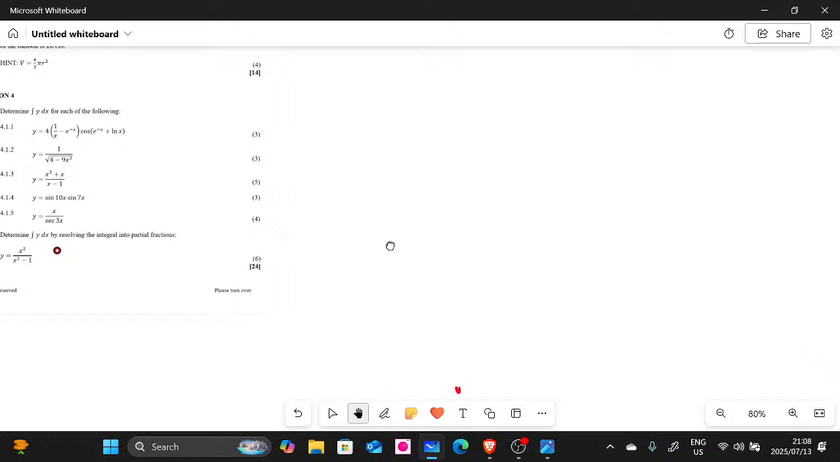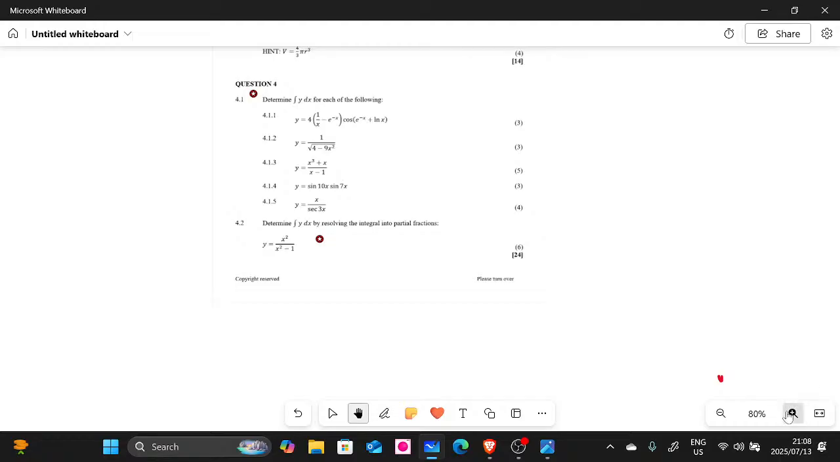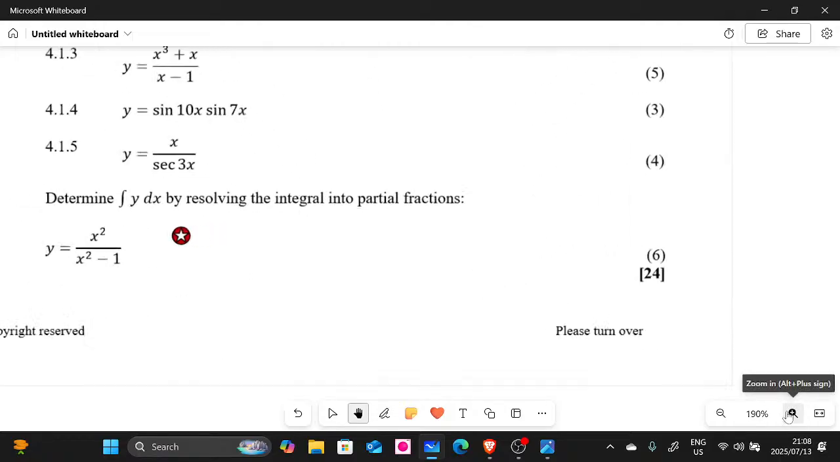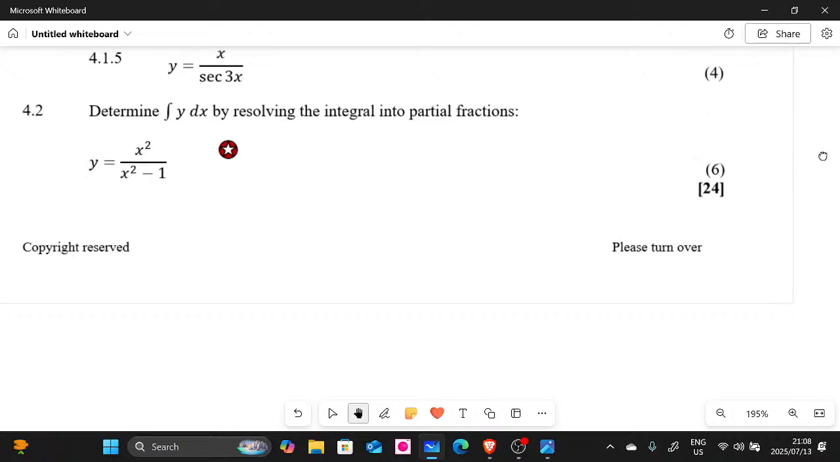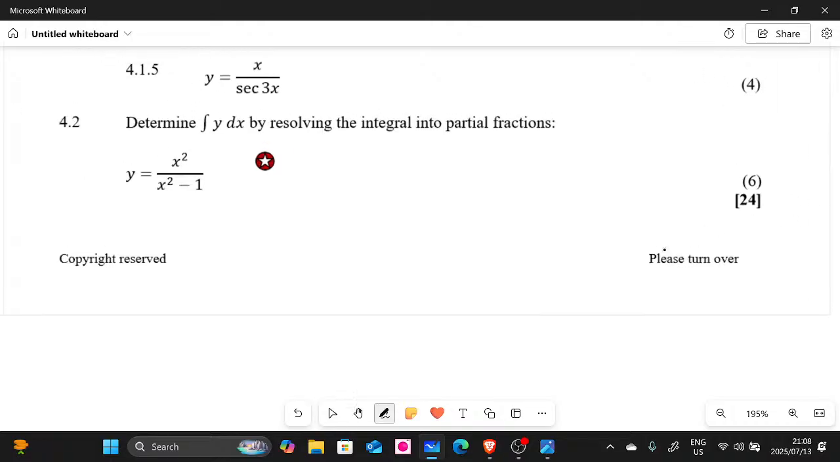Let me just zoom this very quickly. I hope our battery won't die on us, guys. The battery tends to die. This one here, guys, we have 4.2. This one is way tricky, guys. I really hope you are paying attention.